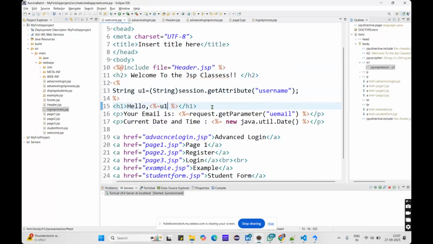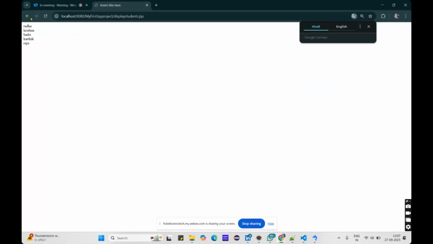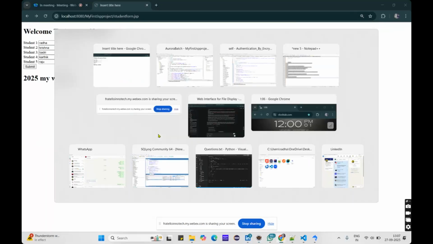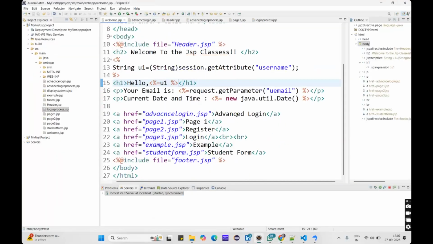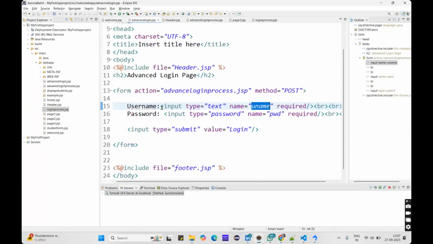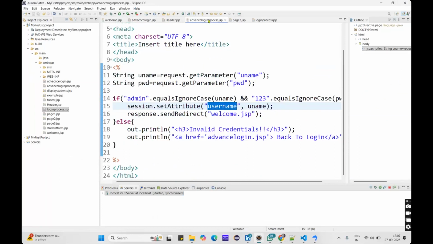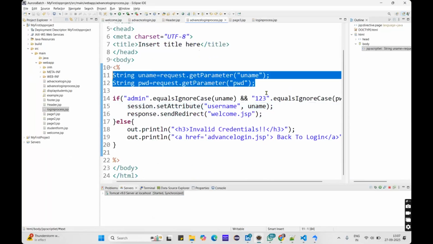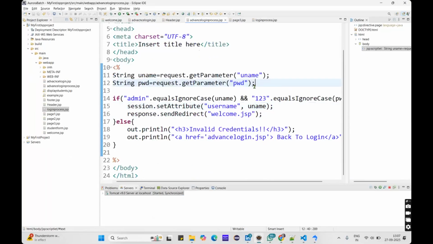Now when I try to log in, I will go through each one. When I click on the advanced login, it will go to the advanced login page. Here it will ask for the username and the password. I enter the username and password and click submit. It will go to the admin login process, where, using the scriptlet tags, we are retrieving the username and the password.